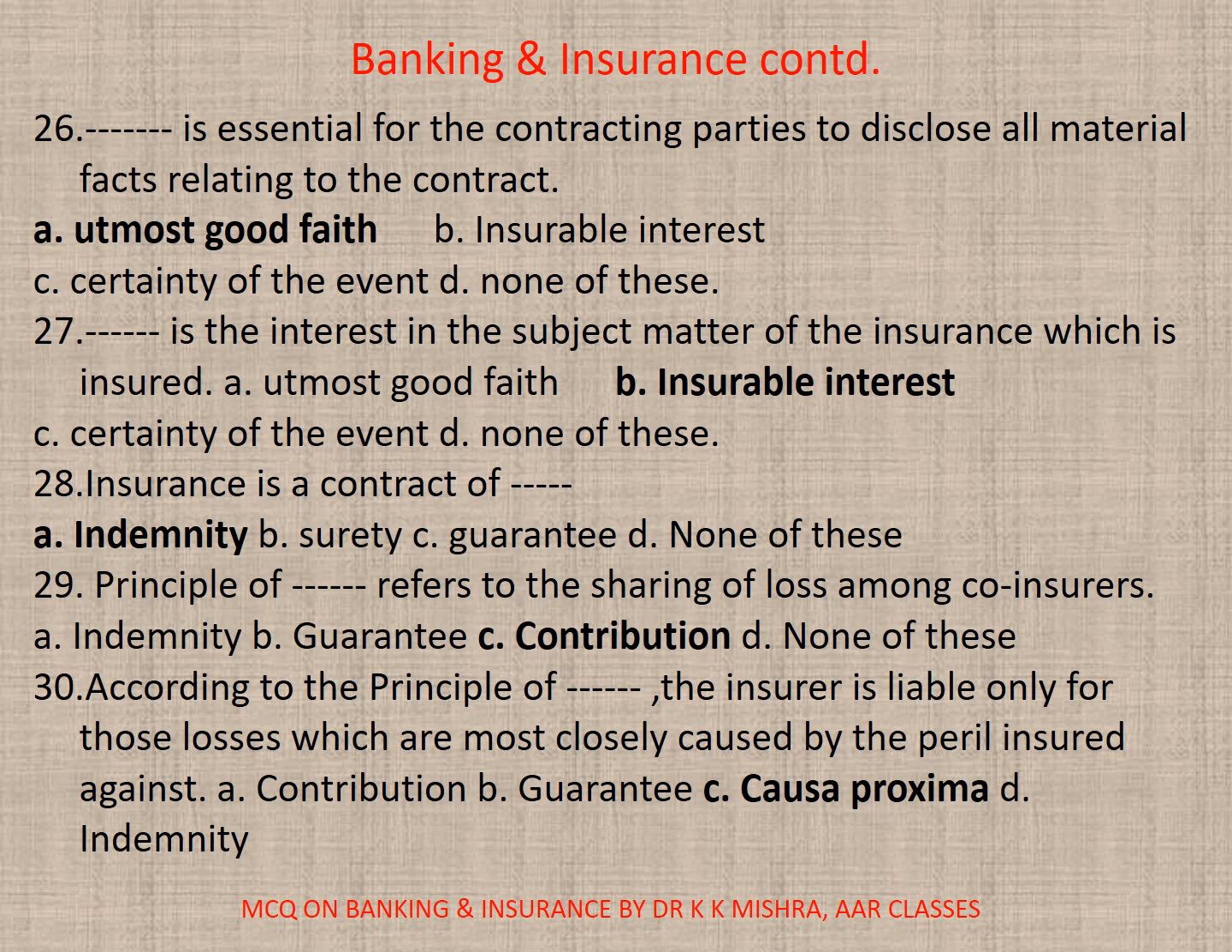Contribution. 30. According to the principle of dash, the insurer is liable only for those losses which are most closely caused by the peril insured against. A. Contribution, B. Guarantee, C. Causa proxima, D. Indemnity. Correct option is C.